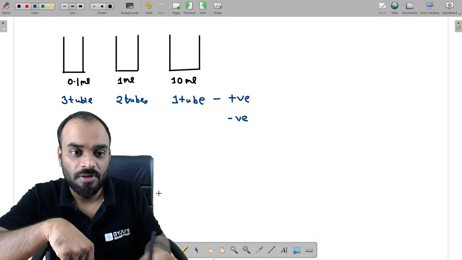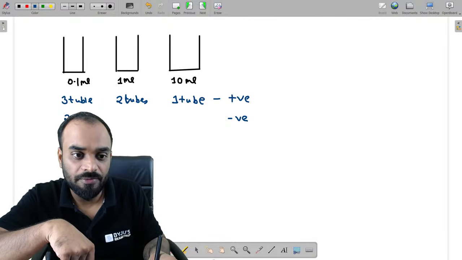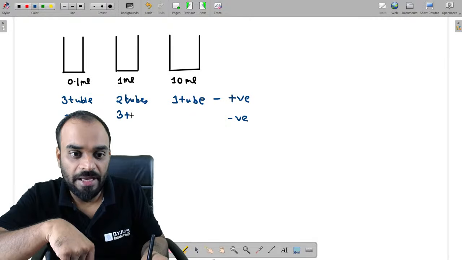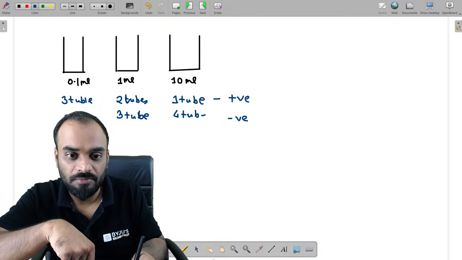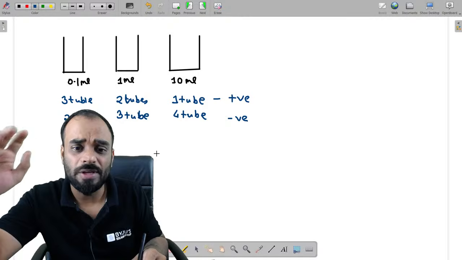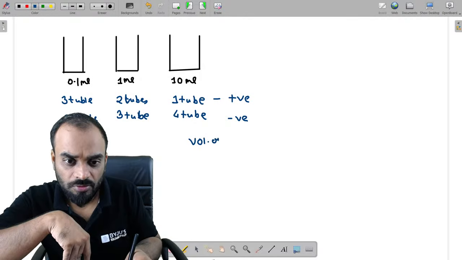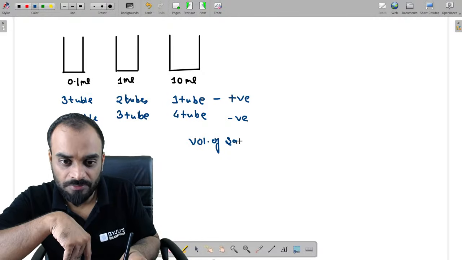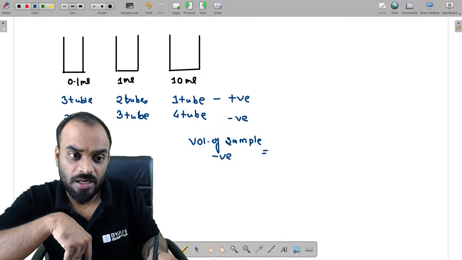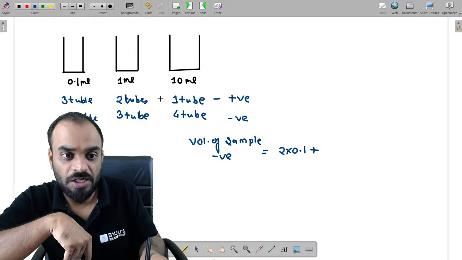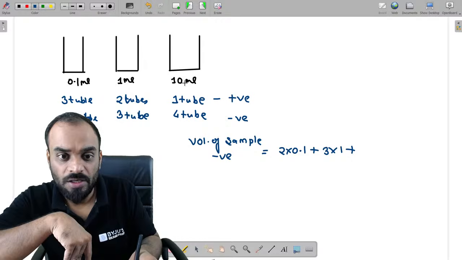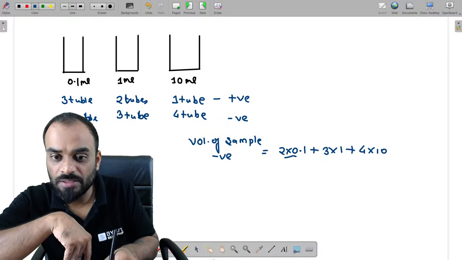Similarly, guys, we can estimate the negative tubes also. So out of 5, 2 tubes will be negative, 3 tubes will be negative, and over here 4 tubes will be negative. Clear? Now tell me, guys, is it easy to estimate the volume of sample in all negative tubes? Can we estimate it? Yes. There are basically 2 tubes of 0.1 ml plus 3 tubes of 1 ml plus 4 tubes of 10 ml.